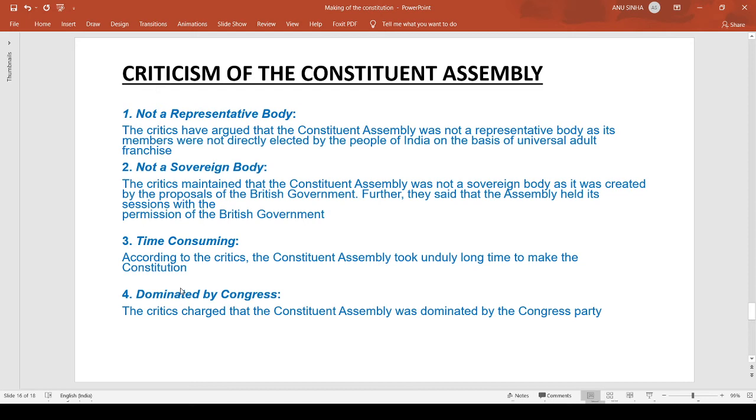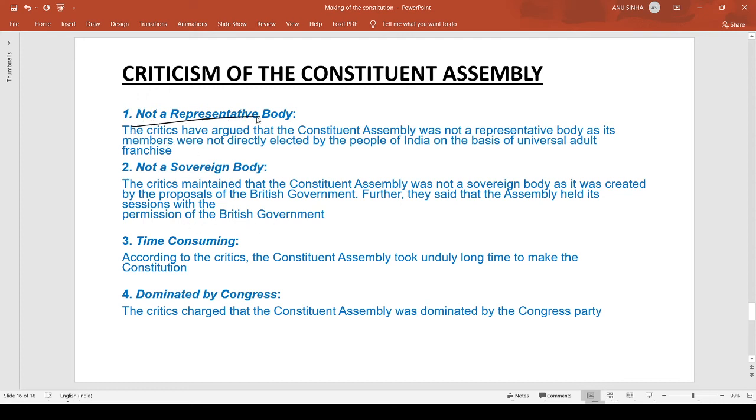Now coming to the criticism of the Constitution. So guys, we know that whenever something is being made, there are some positive and negative things about it. So even when the Constituent Assembly made the Constitution, some people were still unsatisfied, and there is a lot of criticism of the Constitution. Now I will be covering that one by one.